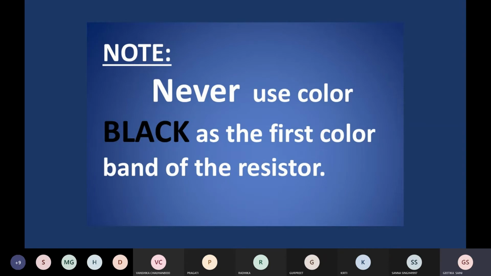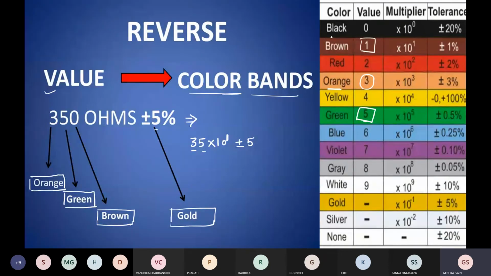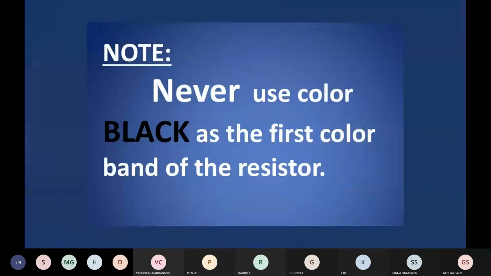The reason is that, see in the table, for black the value is 0. And we know in significant figures, if I am writing 0, 5, in this value there is only one significant figure. This 0 is an insignificant figure.